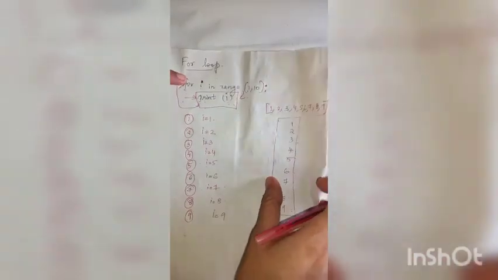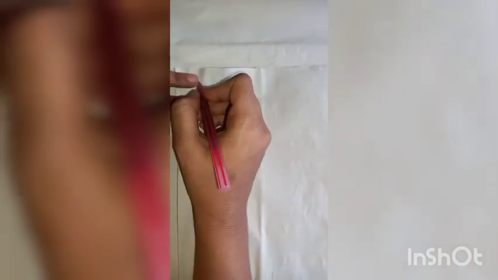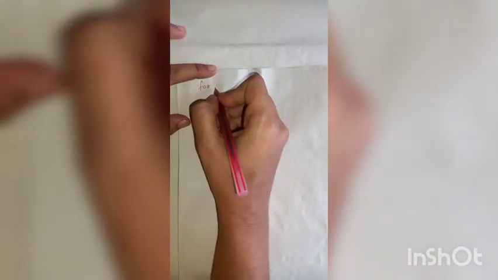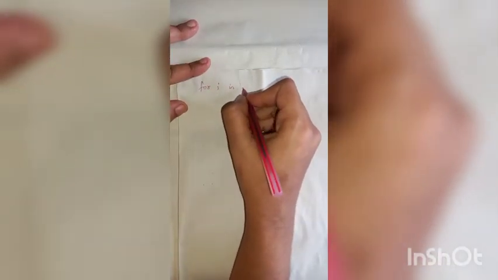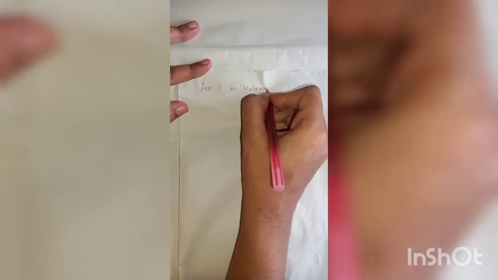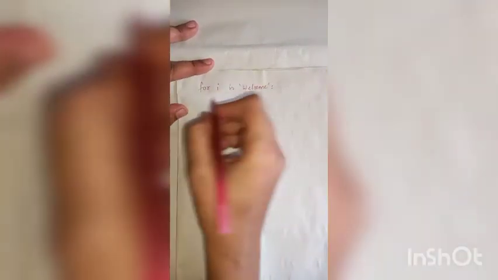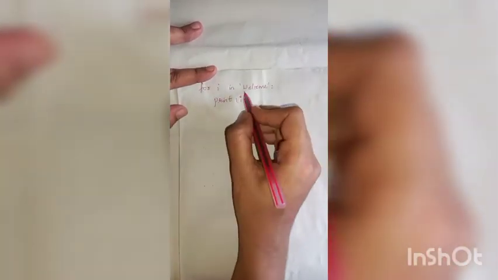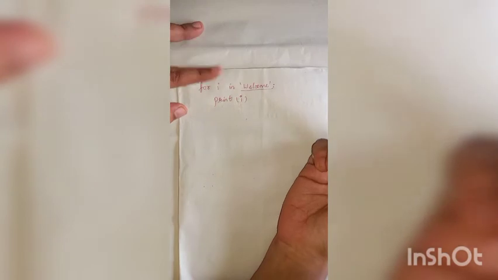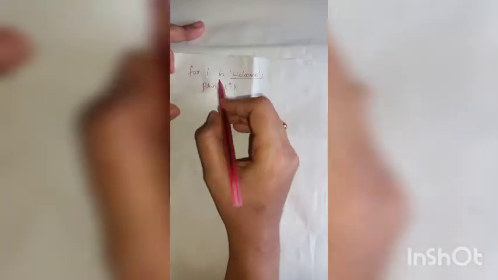This is based on the range function. The same can also be used with a string, like for I in "welcome", print I. So this is a string. Here also, like all the elements in a list, the elements in a string can be printed.